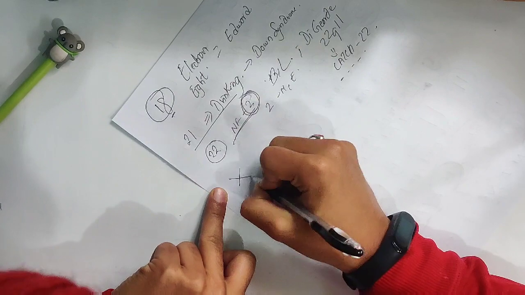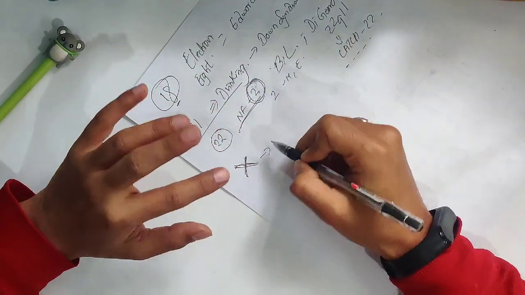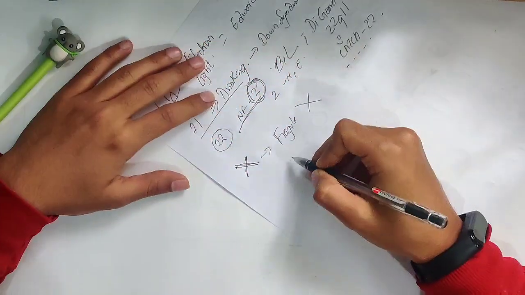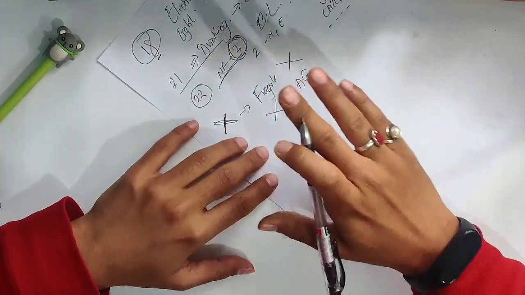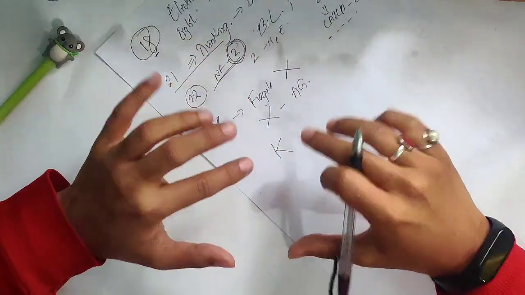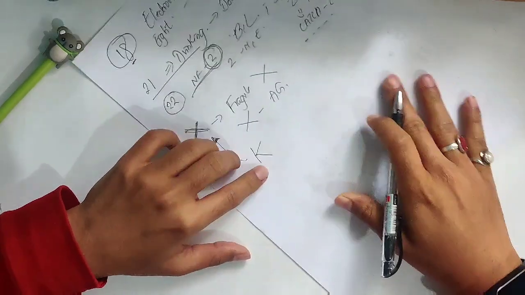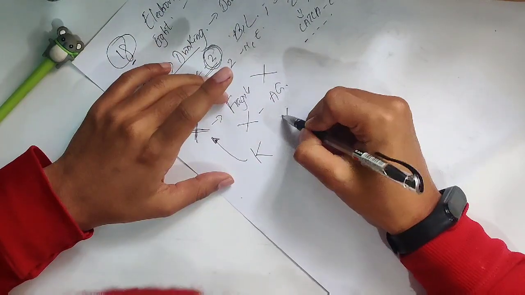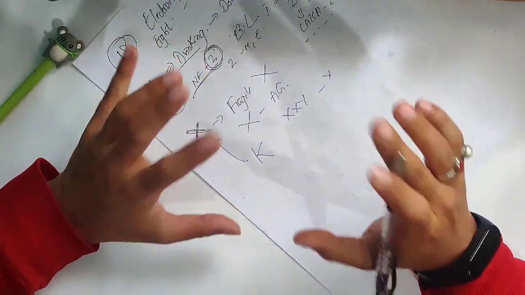Now comes the last one, that is X. It is extremely easy because it has Fragile X syndrome, X-linked agammaglobulinemia, and another very high yield one is Klinefelter syndrome. Okay, hear me out on this. Klinefelter syndrome is an X-linked disorder, right? And many people are confused, like what does Klinefelter syndrome have? Is it XXY? Is it not Y? What is it? So it is very easy.